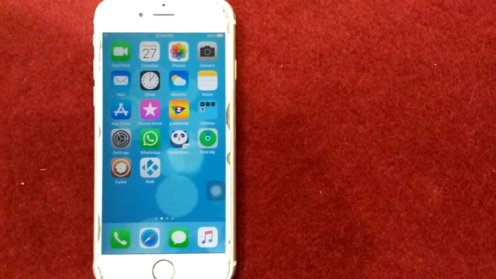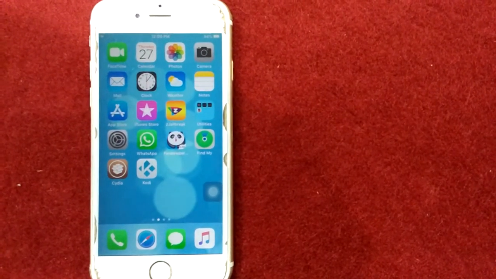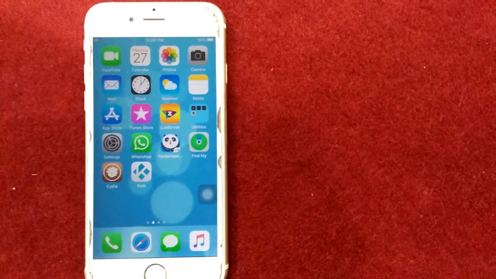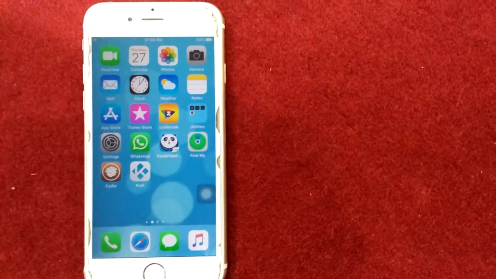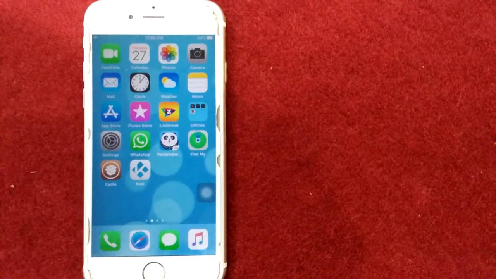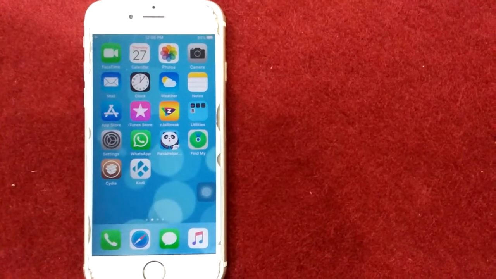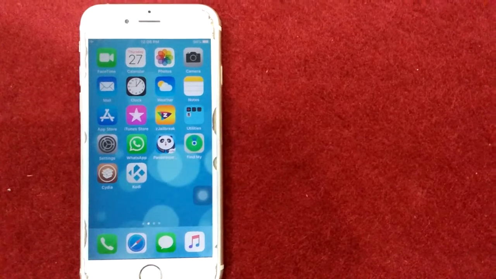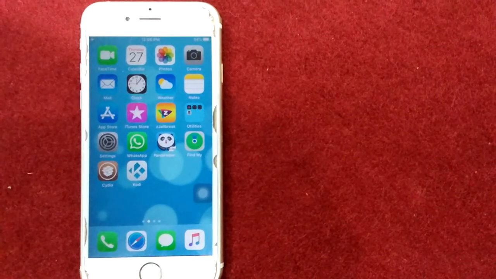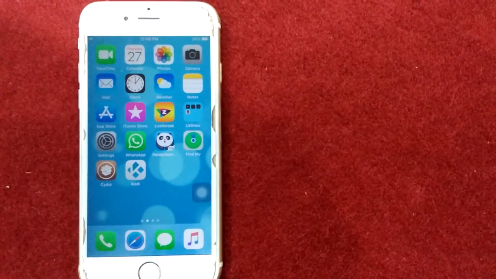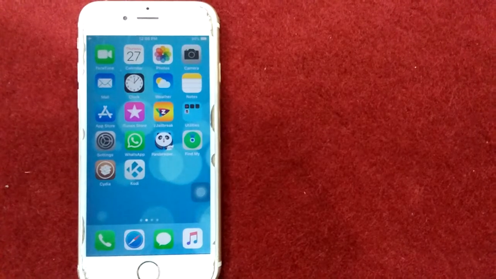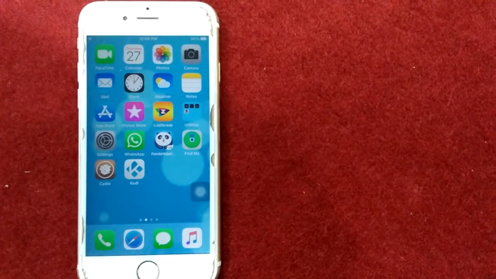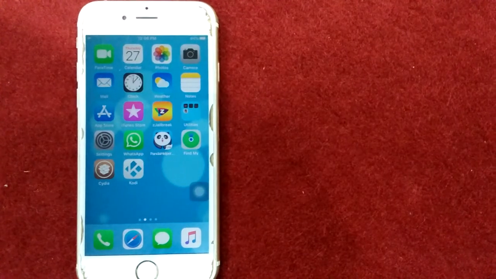Solution number 2. Hard reboot your iPhone. To hard reboot your iPhone X, XS, XS Max, XR, iPhone 11 and 11 Pro. First, press and quickly release volume up button. Then, press and quickly release volume down button. Finally, press and hold the side button until the Apple logo appears on screen. Then release the button.